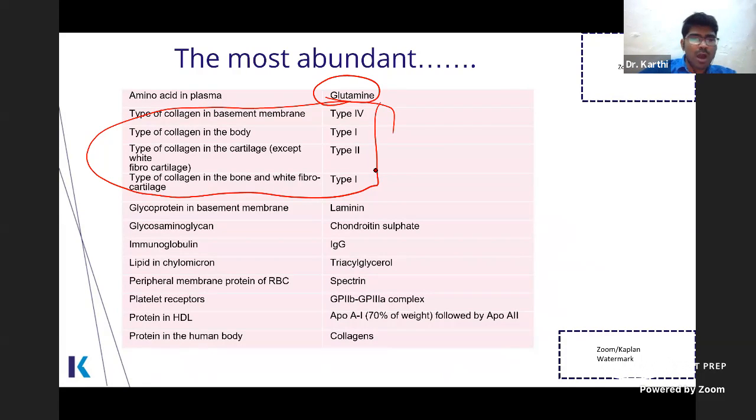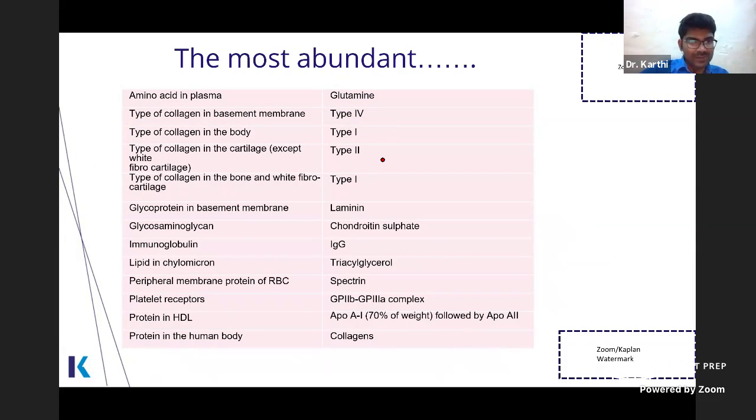The most abundant collagen in the body is type 1. But in the basement membrane, if they ask, it is type 4. Most abundant collagen in the cartilage is type 2. But in the white fibrocartilage, again, it is type 1. Remember this. And the most abundant peripheral membrane protein of erythrocyte is spectrin.